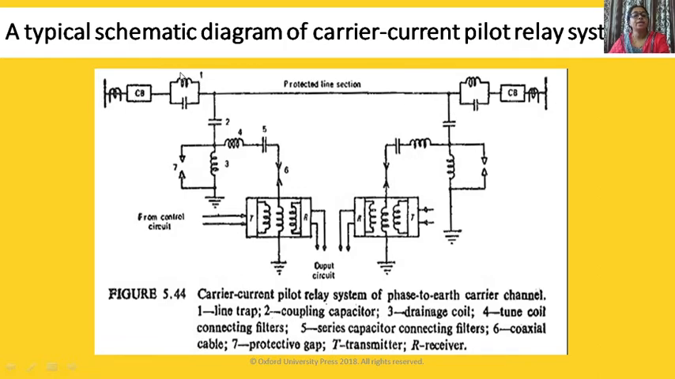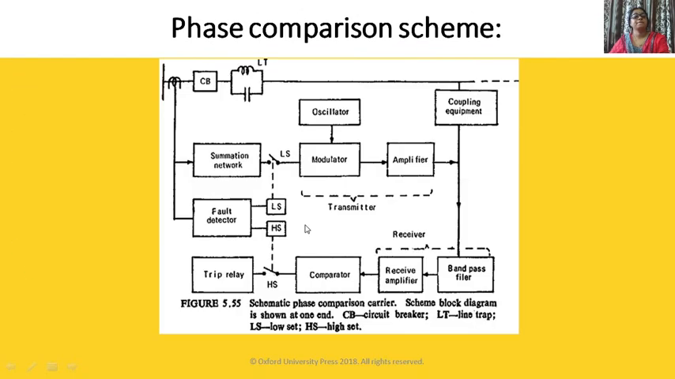So this tuned LC filter should provide high impedance to the carrier signal, so that the carrier signal should not pass like this, while it should provide low impedance to the power frequency signals. So both have reverse roles. Drainage coil is used for earthing. This is used for protecting equipment. This is tune filters 4 and 5. It matches the frequency. This is transmitter and receiver.